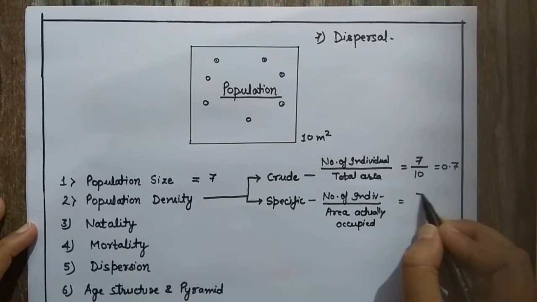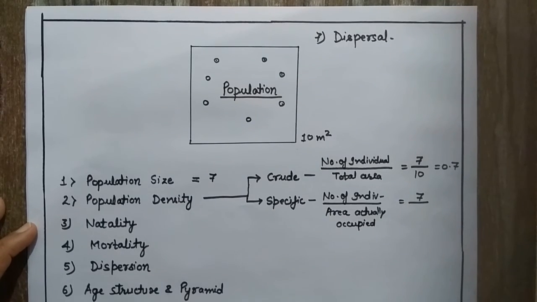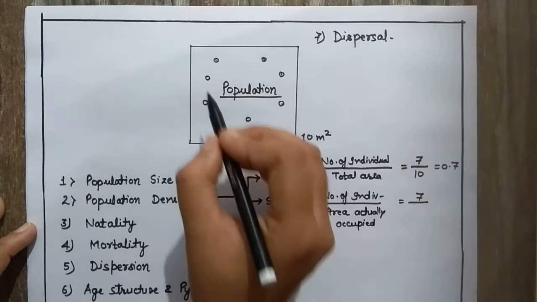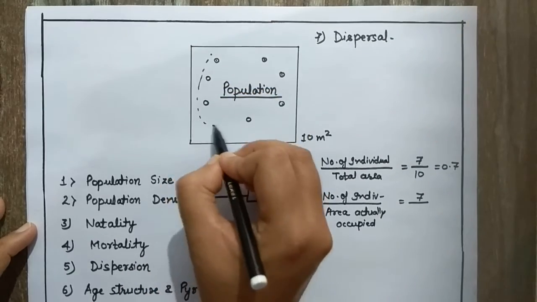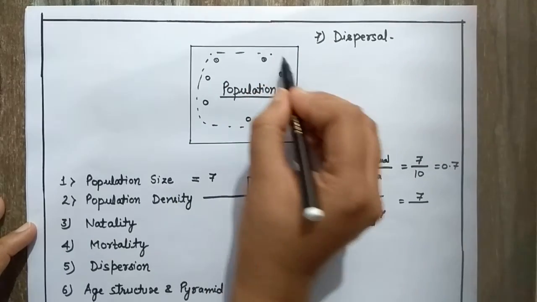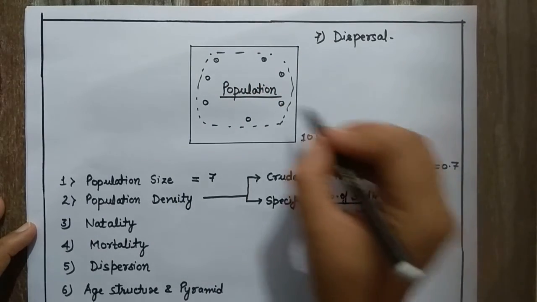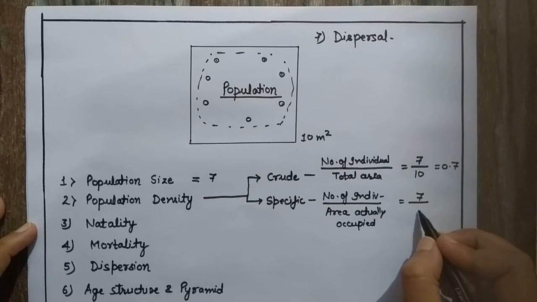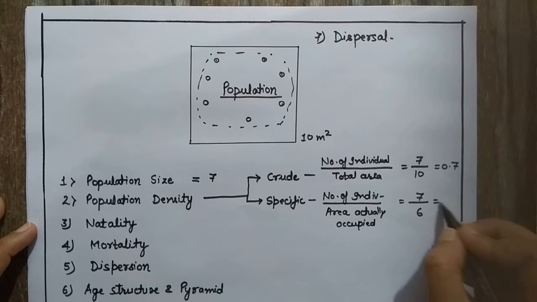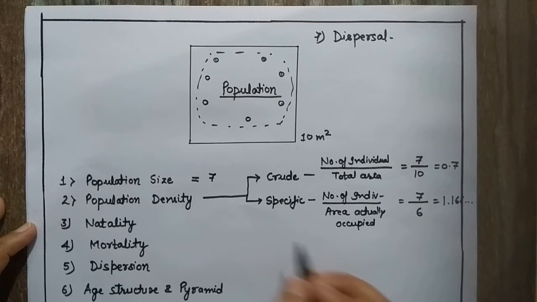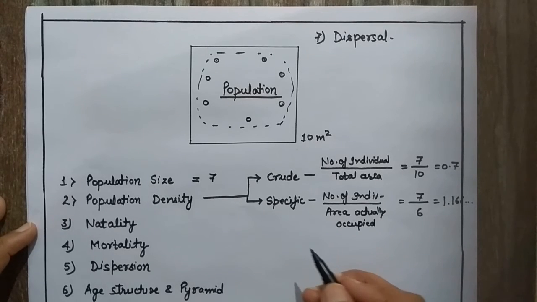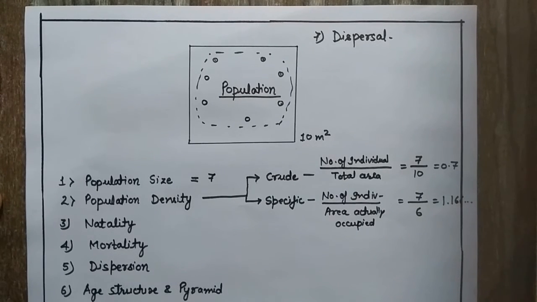Say the number of individuals remains the same, 7, but they are occupying a particular area, say 6, so the value would be about 1.166. So the crude density as well as the specific density can be calculated in this manner.